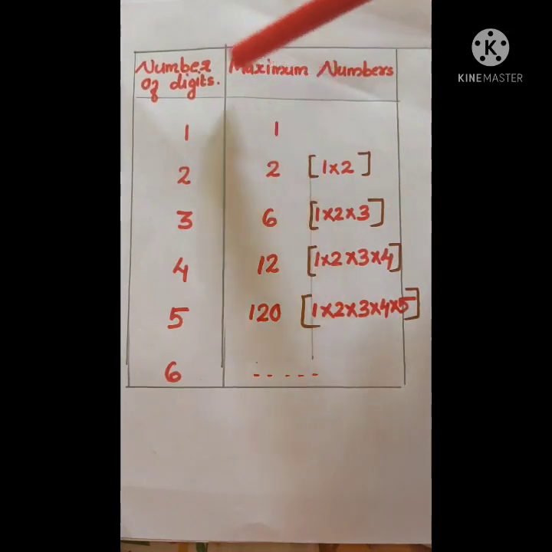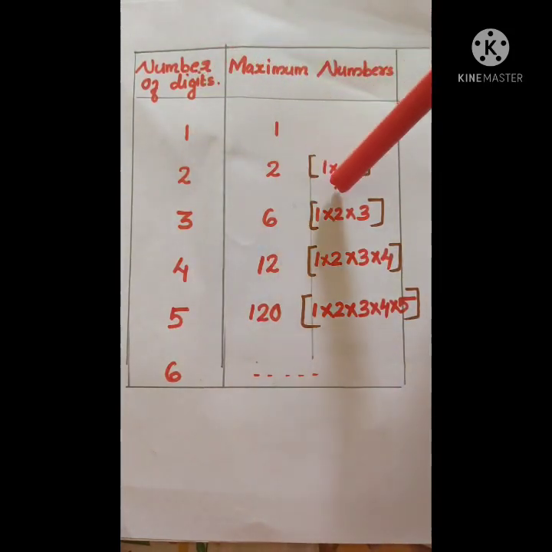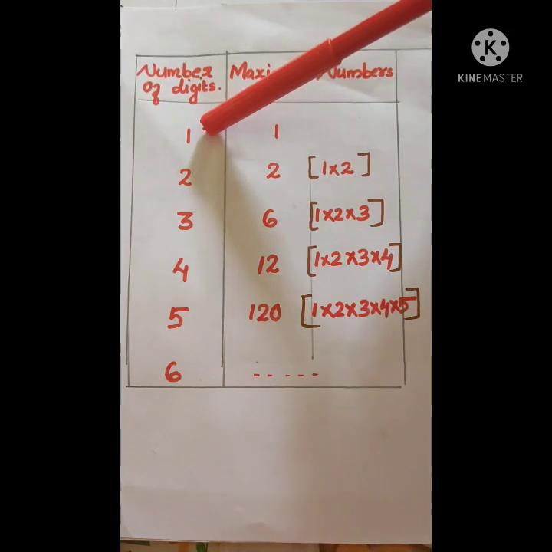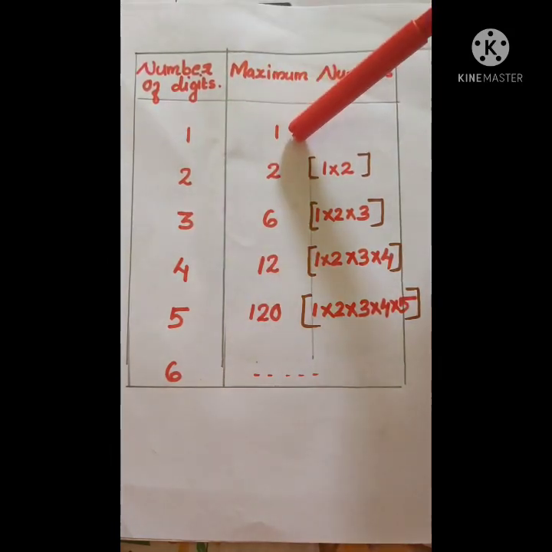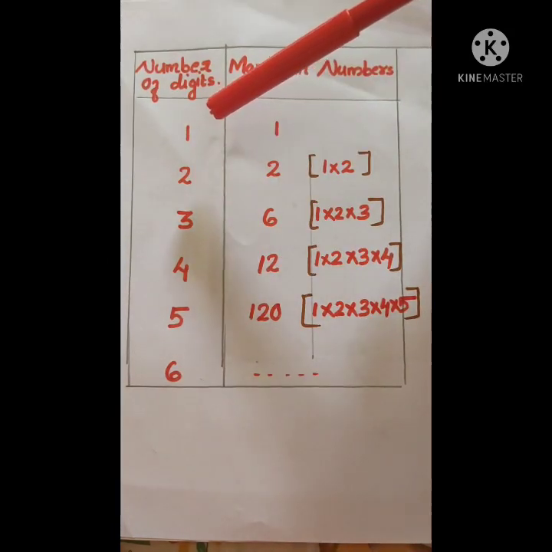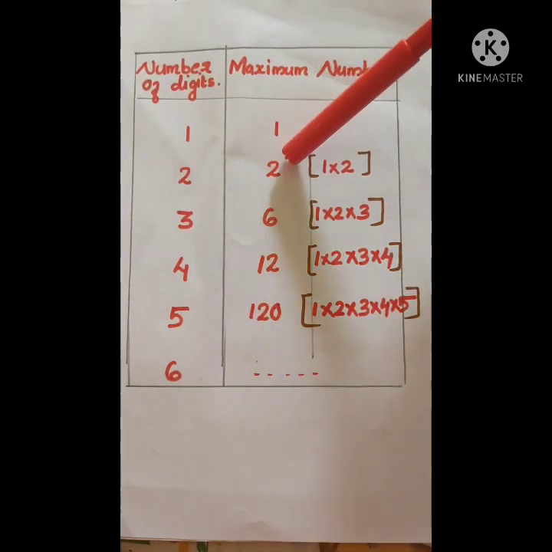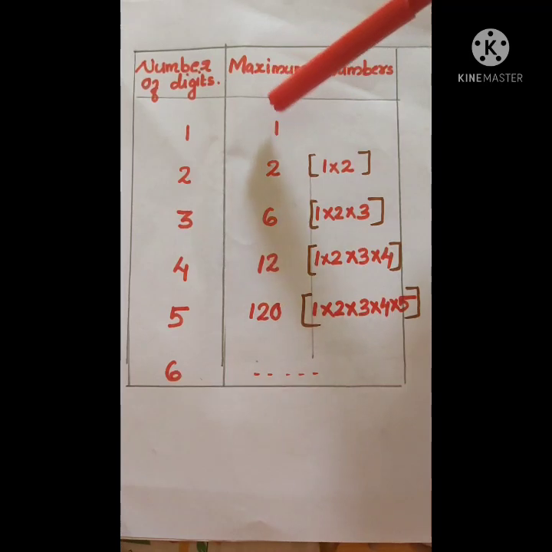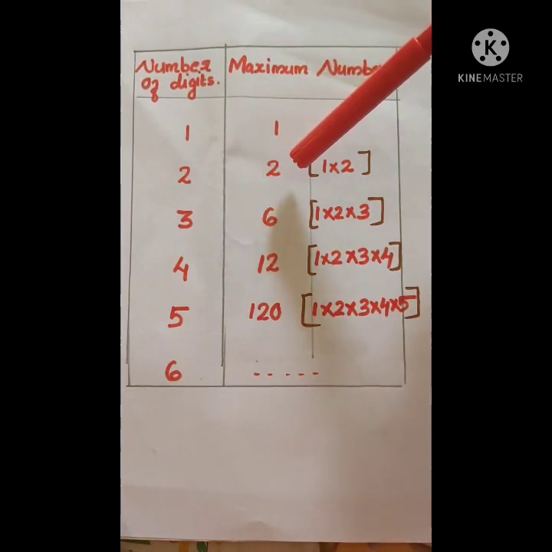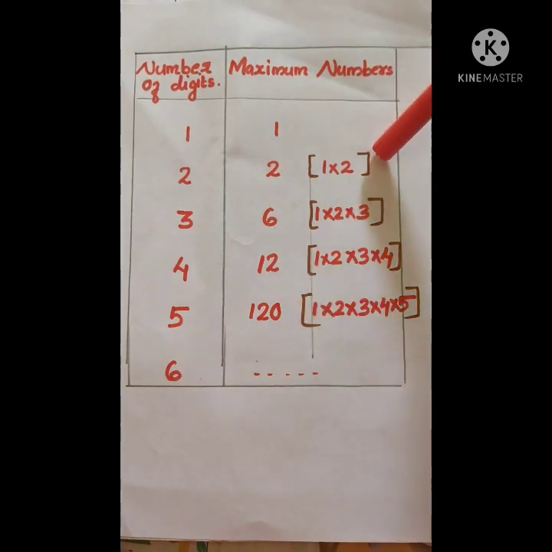Now look at this table, number of digits and maximum numbers. If the number of digits is 1, we can make only one number. For example, the digit is 9. By using this digit, we can make only one number, that is 9 itself. Then if the number of digits is 2, we can make 2 numbers. We have already seen that using 3 and 4, we can make only 2 numbers, 34 and 43.